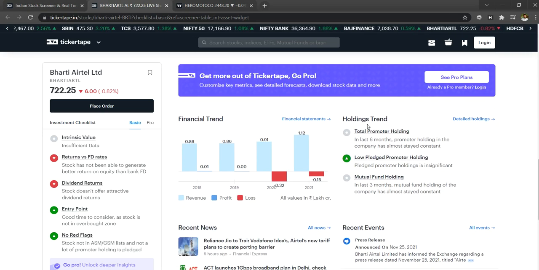And on the holding trend, you can see mutual fund holding, since 3 months of data they provide here. For detailed analysis, you need to go for the pro plan, but as of now you can see that in the 3 months they didn't pull out any money from Bharati Airtel, and the pledging is low compared with other companies in the same sector, and promoter holding, all those things are there.